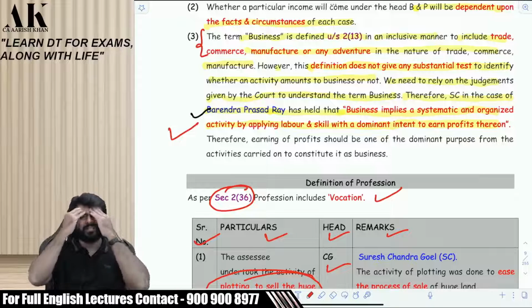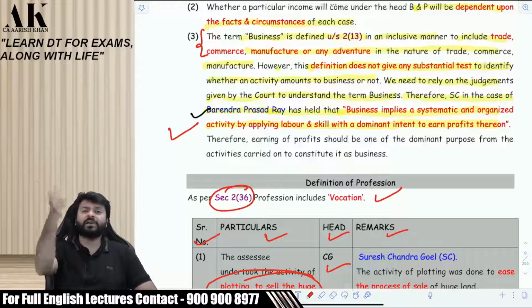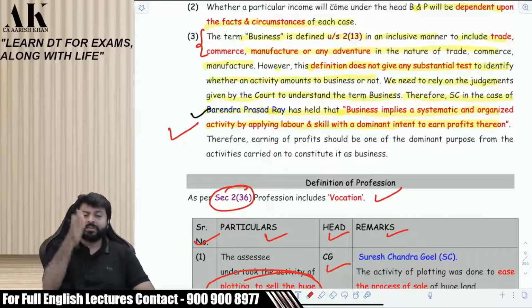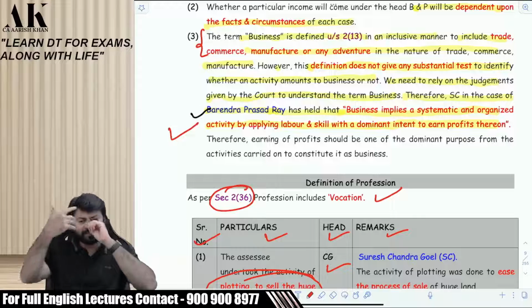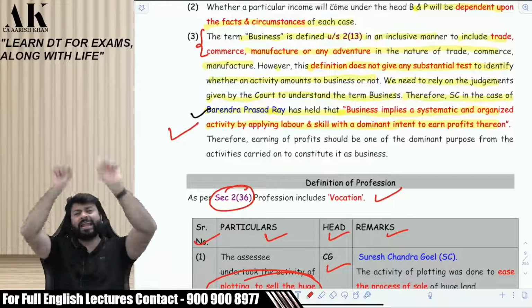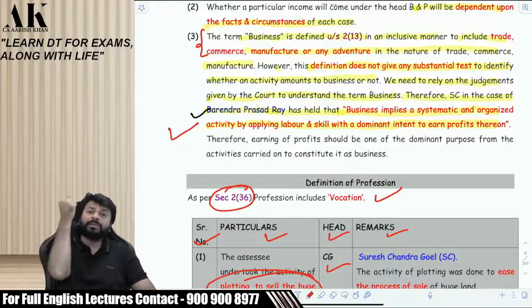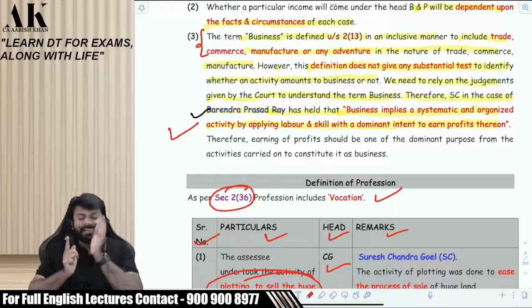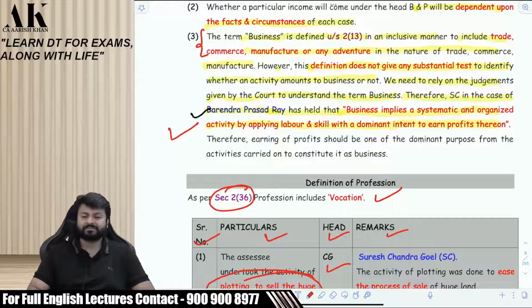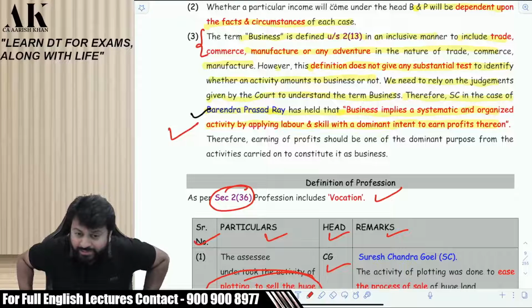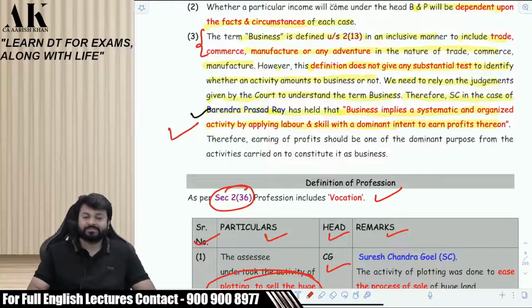Now, it doesn't matter in this head of income whether you are doing business or profession. Most of the computation mechanism of this chapter is the same. Whether you are doing business or profession, it doesn't matter. The computation mechanism is the same for both of them. At the end, they will diversify from each other. Where it comes to when a businessman will do an audit and when a professional will do an audit, at that time the threshold changes. Do you remember that? When will a businessman do a tax audit under income tax law? That much you should know at least. You are doing tax audit since the last 2 years. When will a businessman do tax audit under the income tax law?